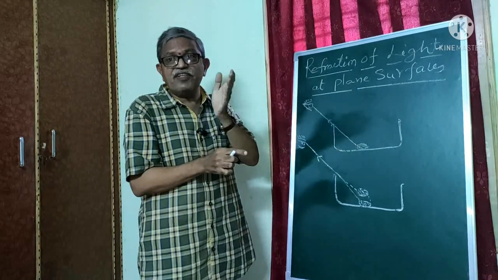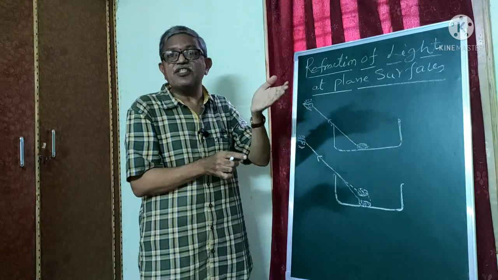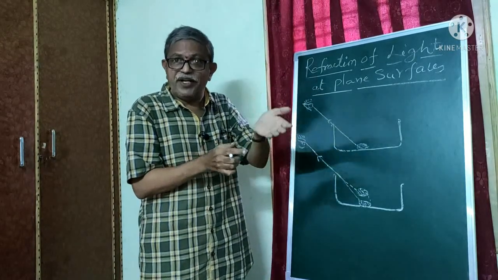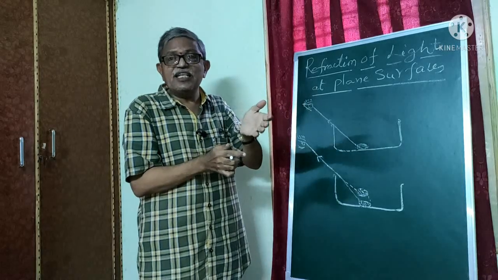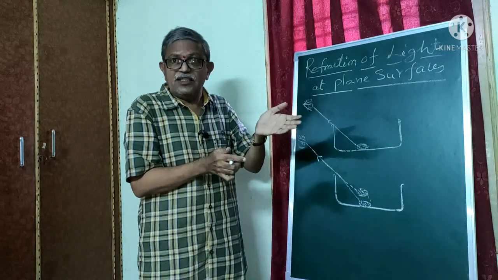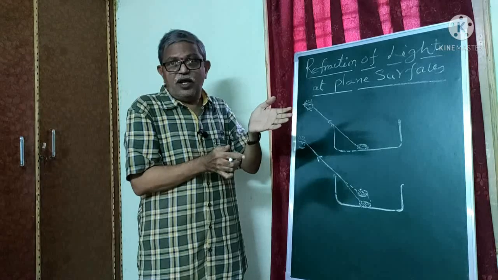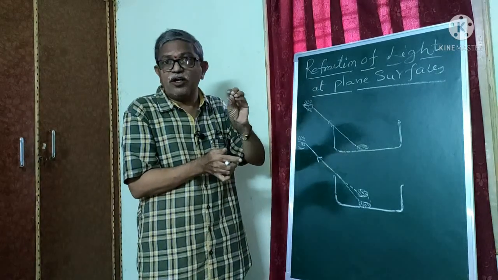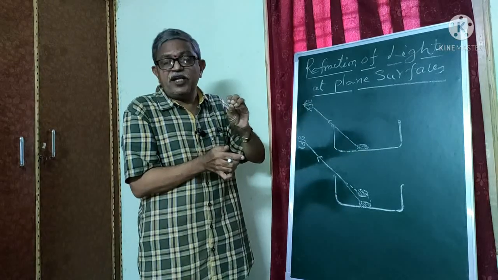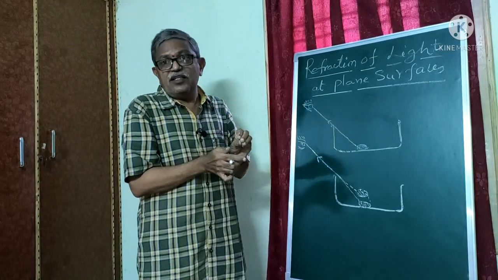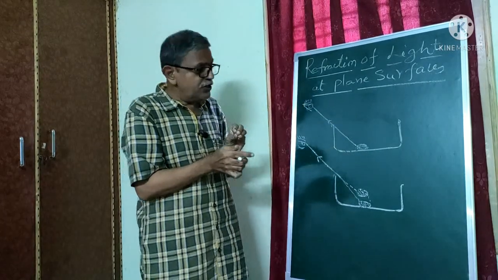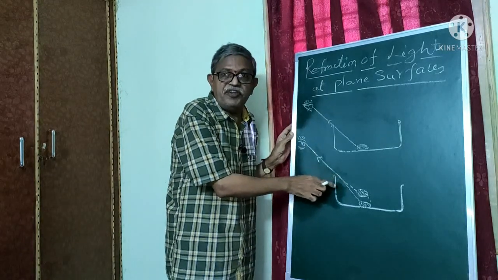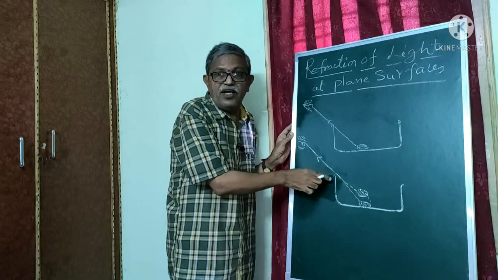What is the real cause for that bending? There is a change in velocity of light from one medium to another medium at the interface of the two media. That's why the light has chosen a particular path. In that path, when it moves, automatically it can reach the other point in a short interval of time, because of that law, Fermat's law. So here the velocity of light is changing between the interfaces of the two media.